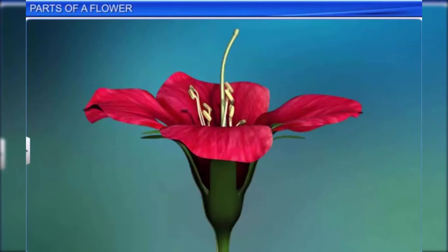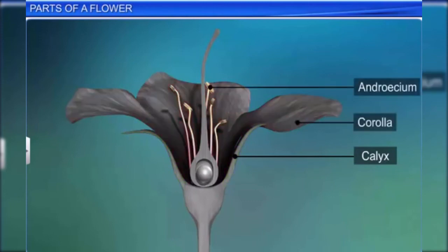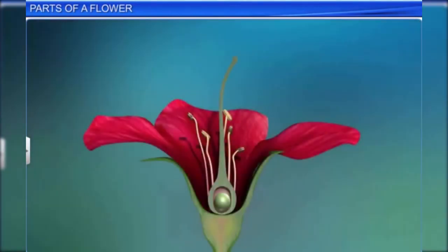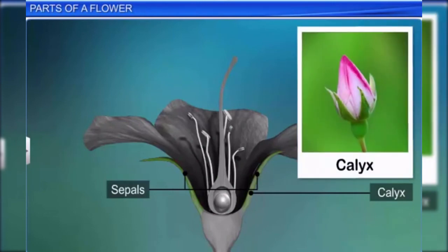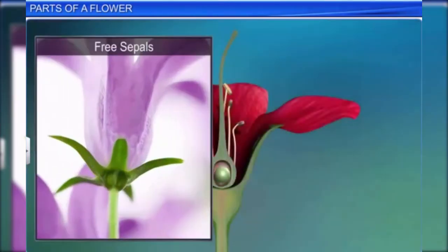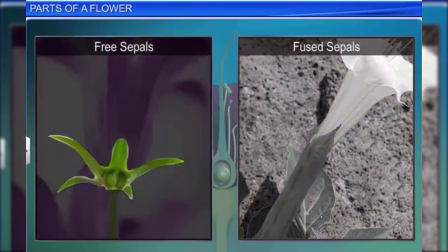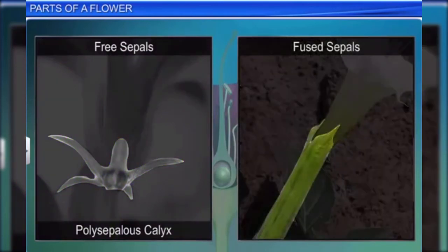Typically, a flower has 4 whorls: calyx, corolla, androecium, and gynoecium. The outermost whorl is the calyx, which consists of sepals that are green, leaf-like structures that protect the flower in its bud stage. The sepals can be either free or united. When free, the calyx is called polysepalous, and when united, the calyx is called gamosepalous.